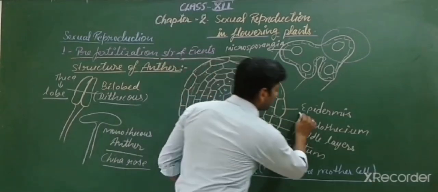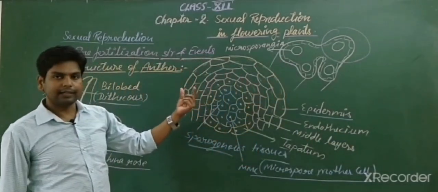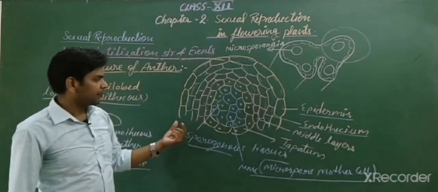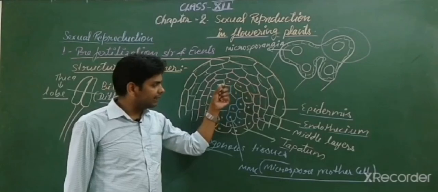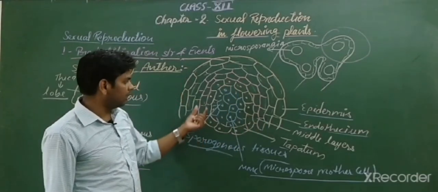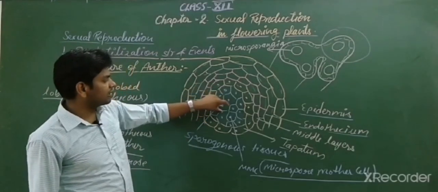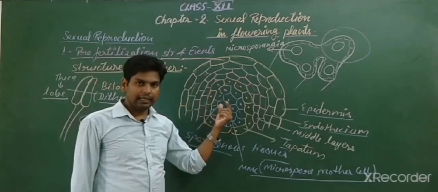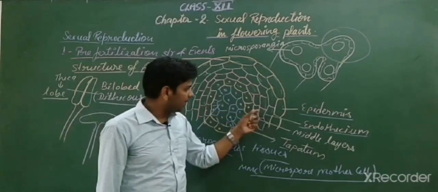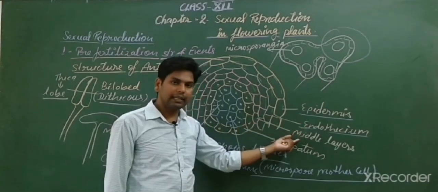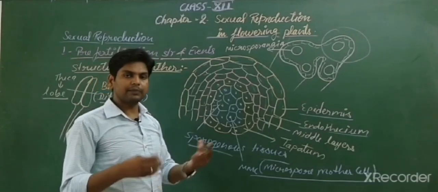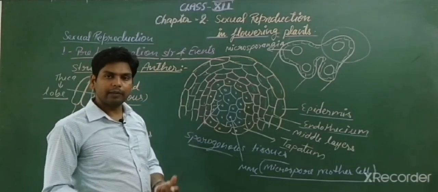Epidermis is the protective layer. Here it is the outermost, that is why it is a protective layer. And endothecium is also a protective layer. Sometimes the middle layers and endothecium help in the dehiscence of the microspores. After the maturation of the microspores in the microsporangia, the microsporangia rupture, and dehiscence occurs. Dehiscence means rupturing of the microsporangia and spreading of the microspores.